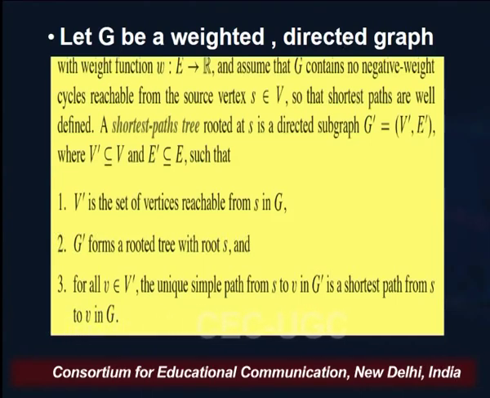We will see the shortest path in a complete manner by taking a comprehensive look at negative weight cycles and everything.